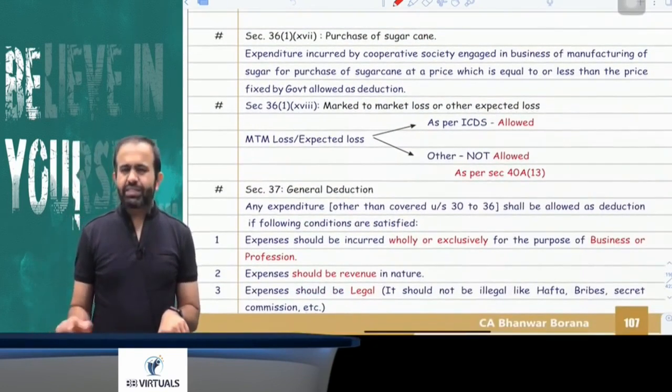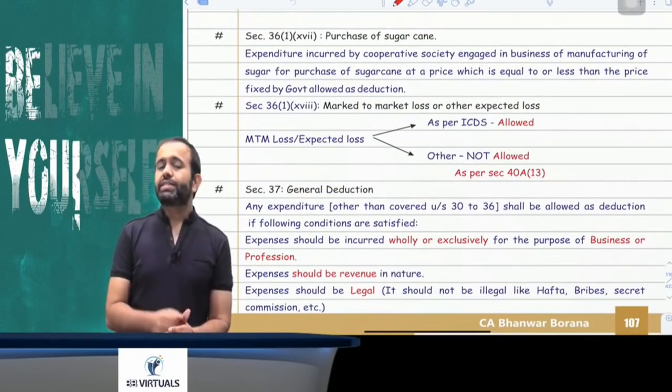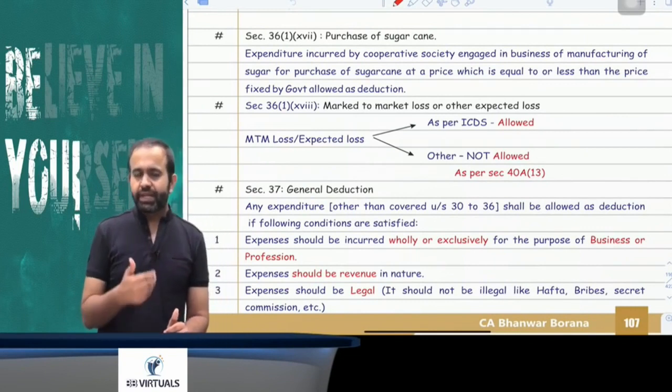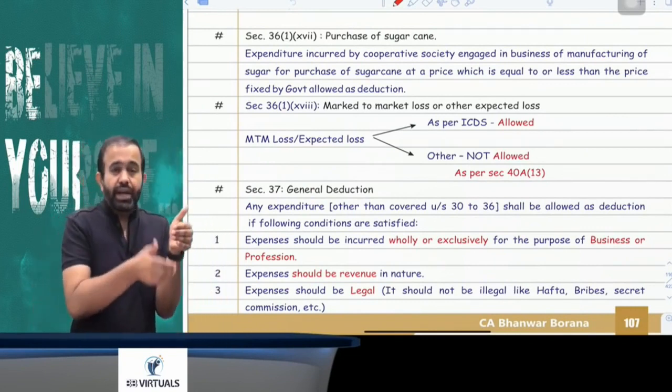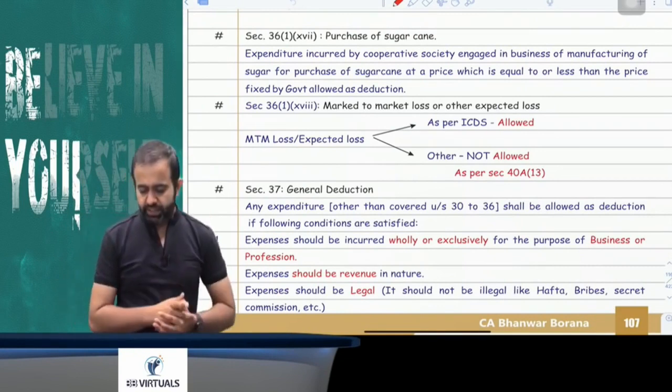Yes. Next part is related to purchase of sugar cane. That is only for cooperative society. If a cooperative society is engaged in sugar manufacturing, and they acquire sugarcane at a rate lower than whatever rate is decided by the government, then also that expenditure is allowed as deduction.